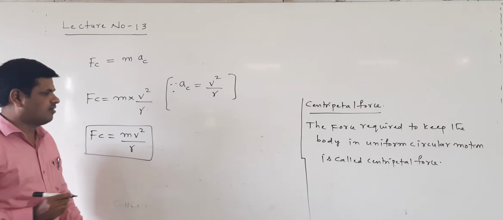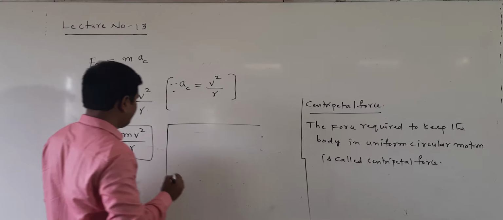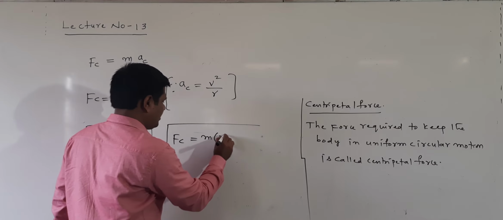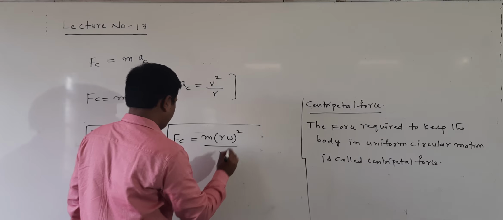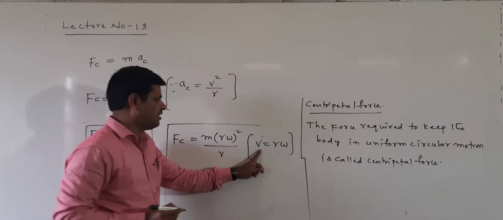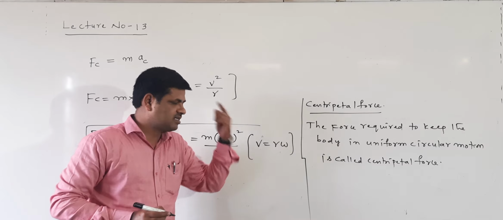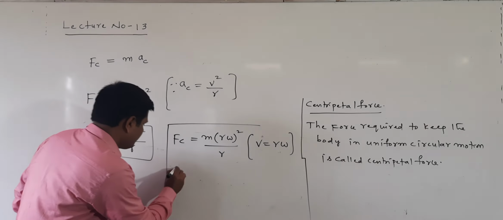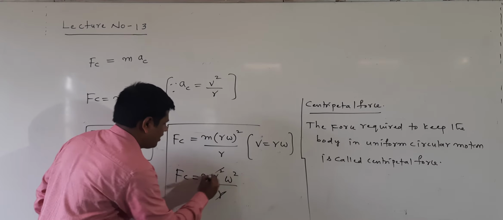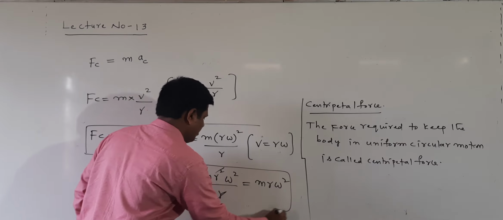Here is another way we can write the formula. Fc is equal to m into, in place of v, I am writing r omega, all square, by r. This v is equal to r omega. v is called the linear velocity and omega is called the angular velocity. This is the relation between linear velocity and angular velocity. Now Fc is equal to m r square omega square by r, the r gets cancelled. Here m r omega square. This is another formula of the centripetal force.